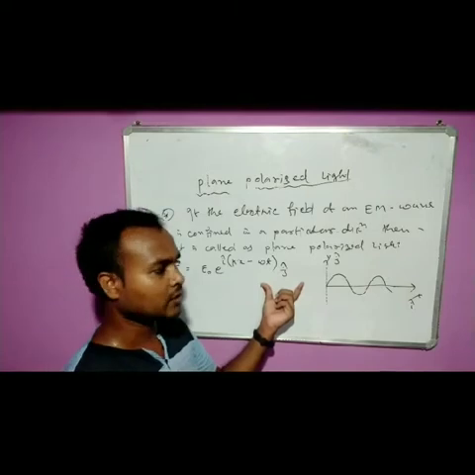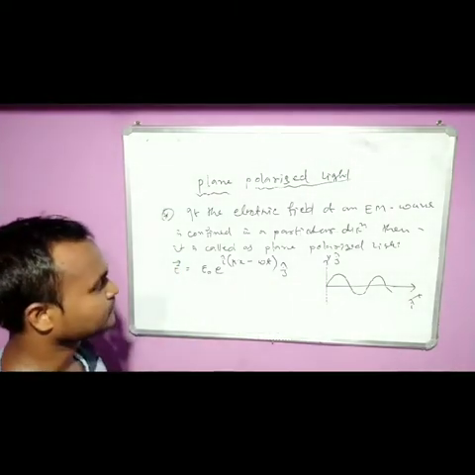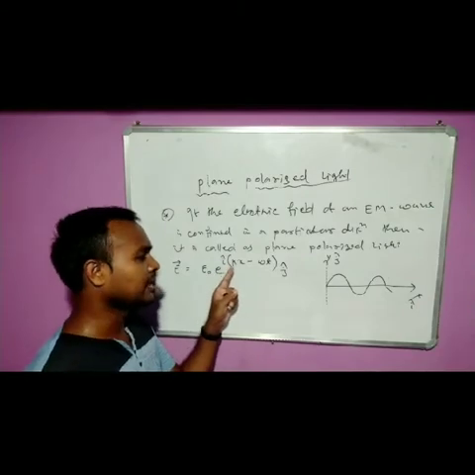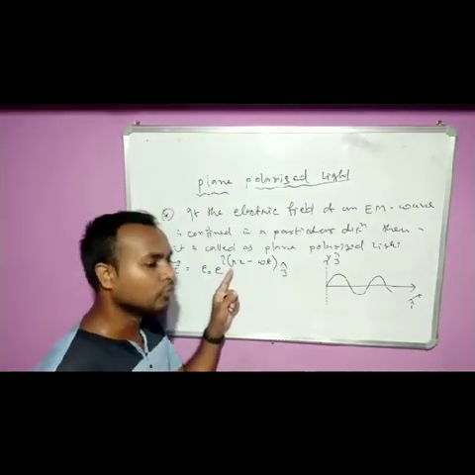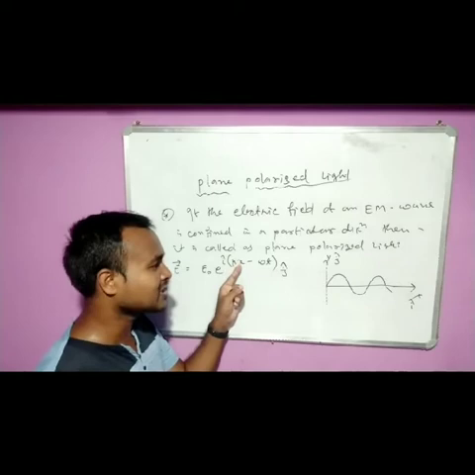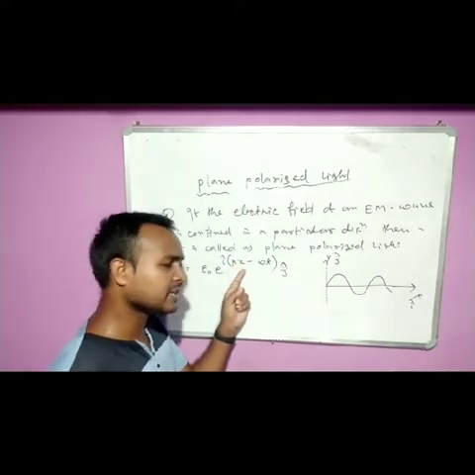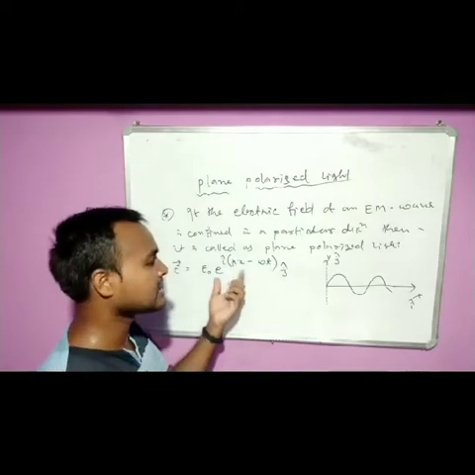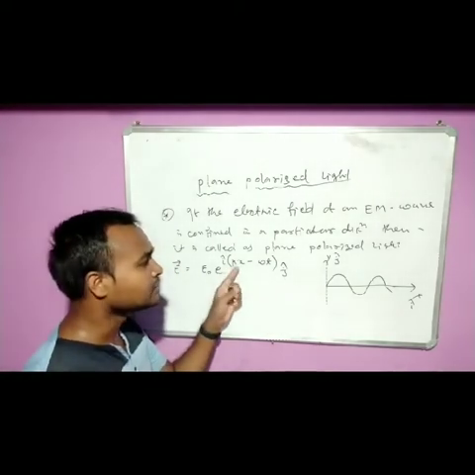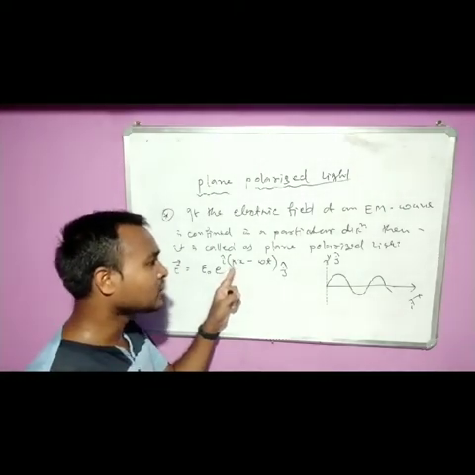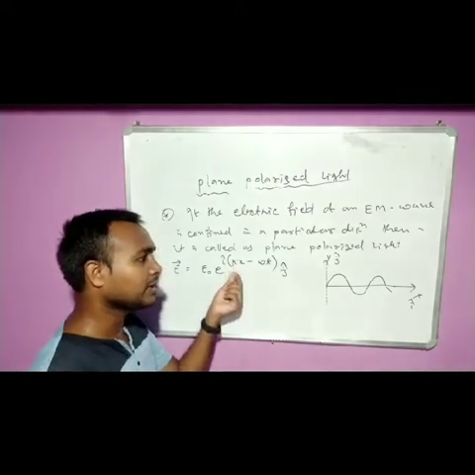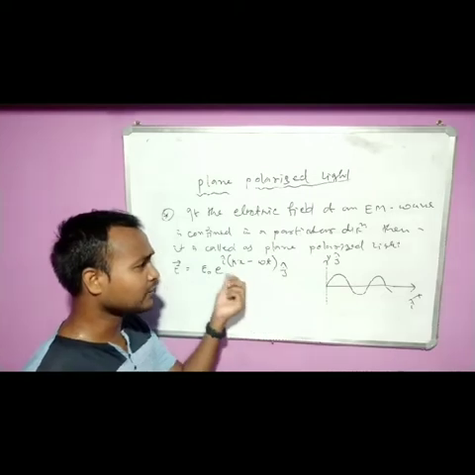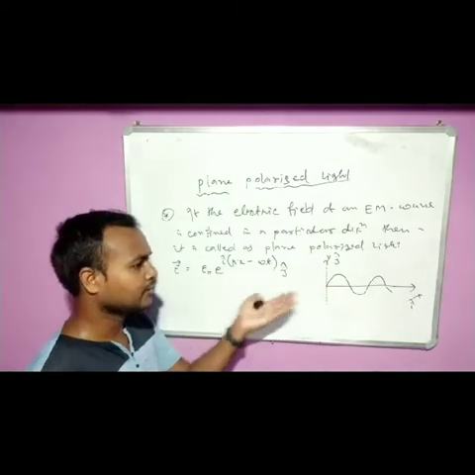Now always remember that whenever you mention k here, k means the wave vector, and whenever you see x here, or sometimes y, kx, ky, or kz, it means the wave vector k. The wave vector denotes the propagation, that means the direction of the wave.